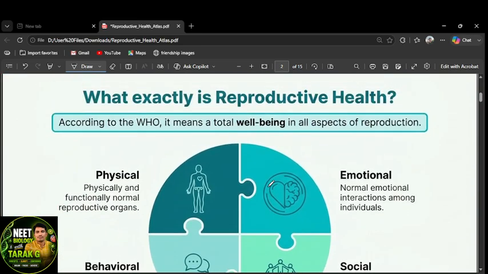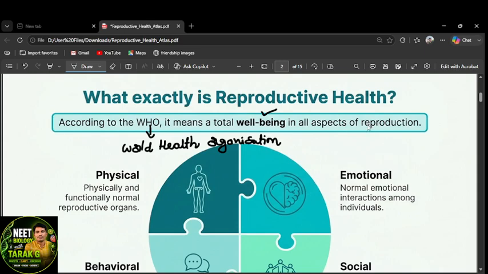According to WHO, the World Health Organization, they have given us a definition: total well-being in all aspects of reproduction.